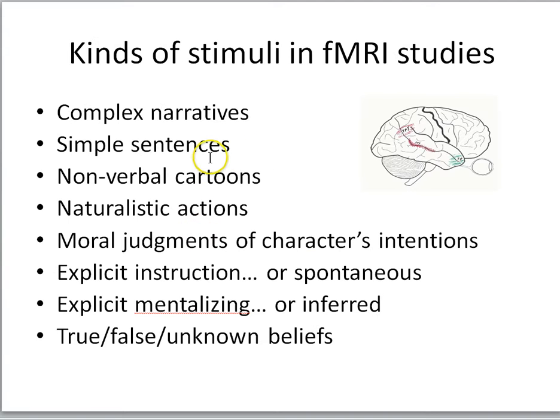So if we think about this set of fMRI studies, there's a wide variety of stimuli: complex narratives, simple sentences, nonverbal cartoons, naturalistic actions, moral judgments, etc. And you can tell people to think about the thoughts or not, in which case activity would be spontaneous. You can have words like think and know and believe in these stimuli or not, so that the person is just inferring these mental states from the stimuli. A wide variety of stimuli have been used, and they all converge on a result that the right TPJ gets activated when thinking about other people's thoughts.